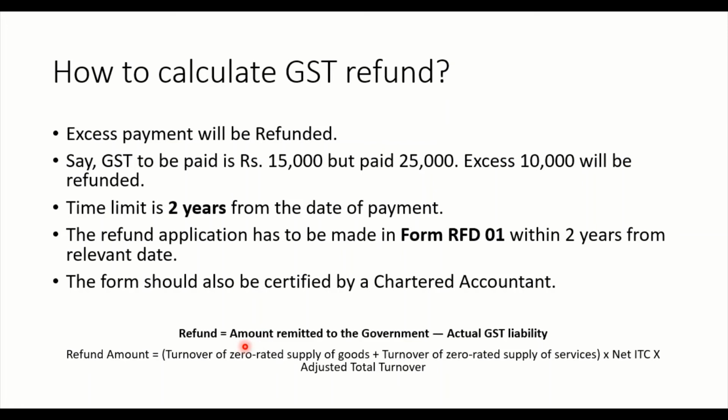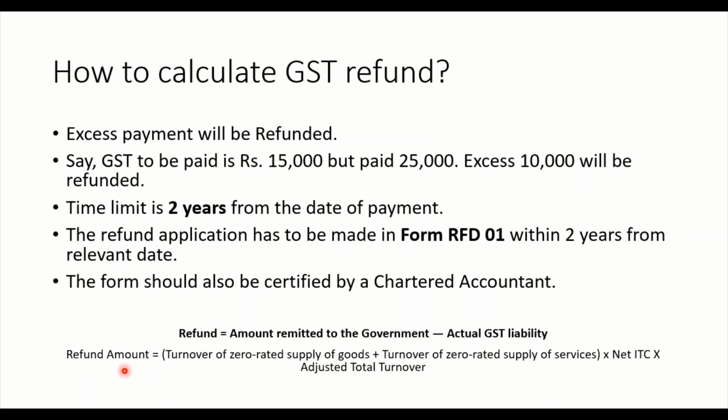And what is the formula? Refund is equal to amount remitted to the government, that is, what amount you have paid to the government, minus actual GST liability. Amount remitted to the government means 25,000 you have paid to the government, minus actual GST liability of 15,000. So that will be 10,000 refund.